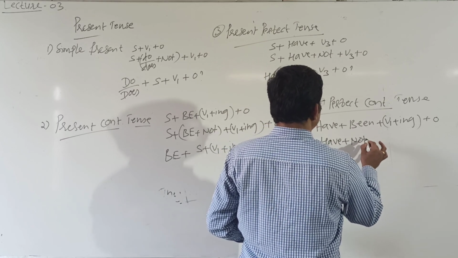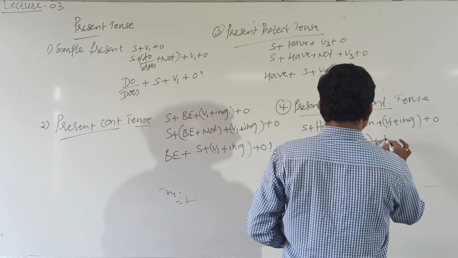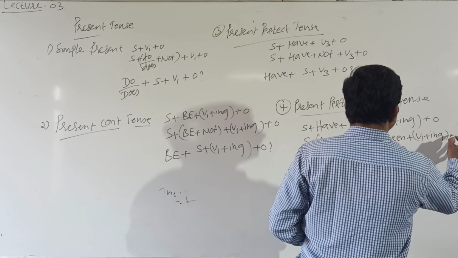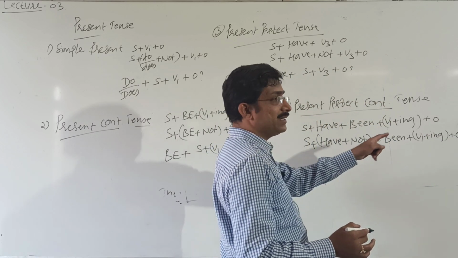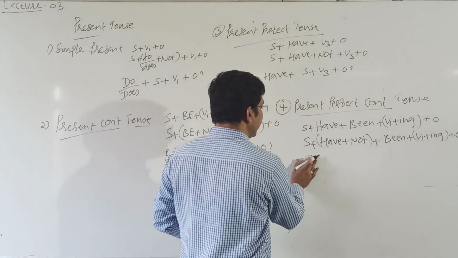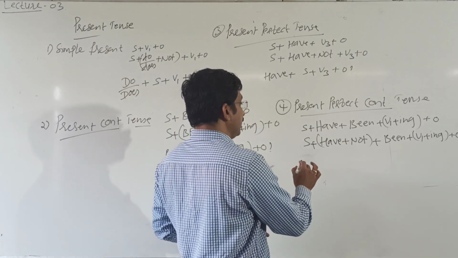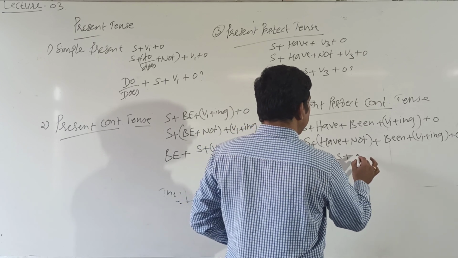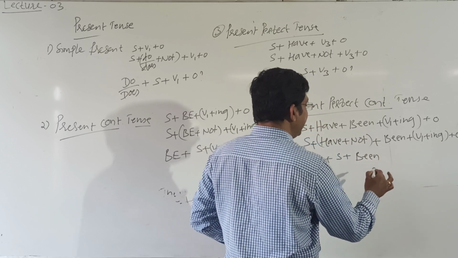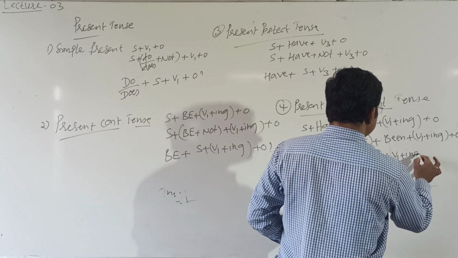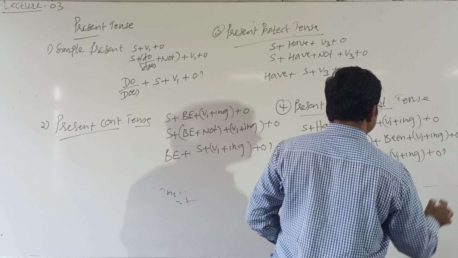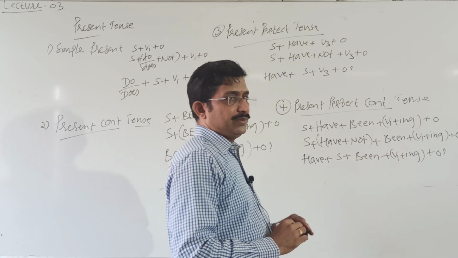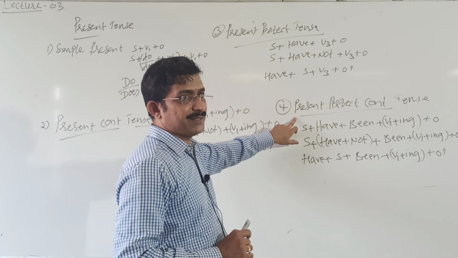Negative: plus not plus been plus V1 plus ing plus object. I haven't been singing a song. Sorry, here it's the interrogative form: have plus subject plus been, have I been, plus V1 plus ing plus object. So this is the interrogative of present perfect continuous tense.